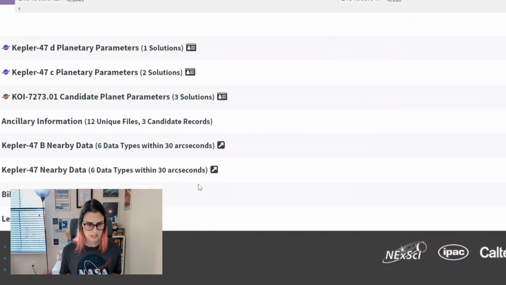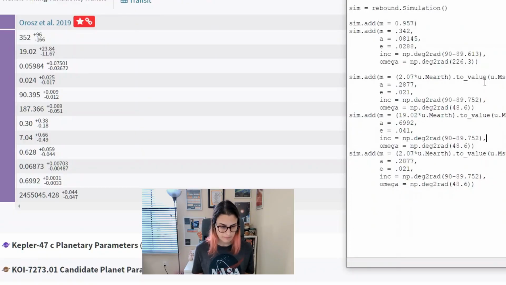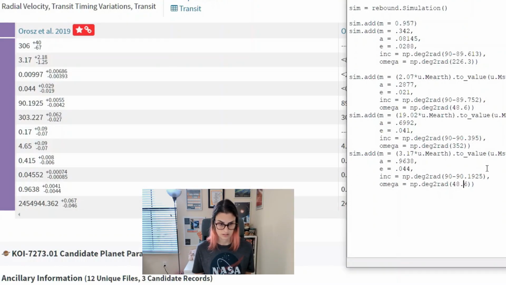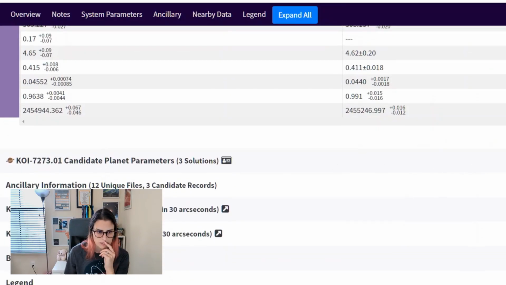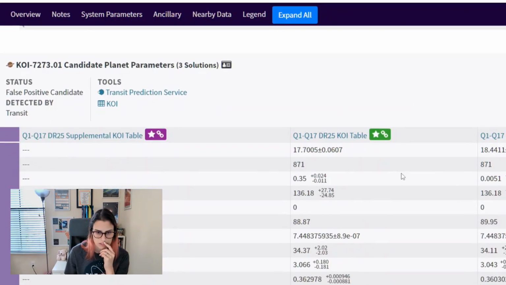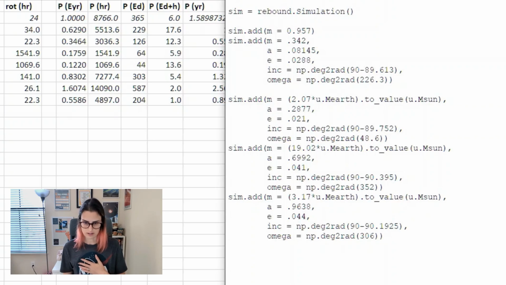That's planet B. Let's do planet D. Right, and then C. So the fact that I did not provide the ascending node means that they're all going to have an ascending node, I think, of 0, which means their ascending nodes are going to line up. It's fine. That's actually kind of difficult information to get from a transiting planet. So now we have all the known things in there.